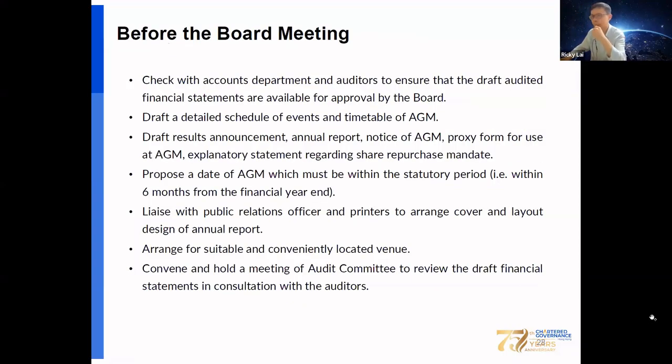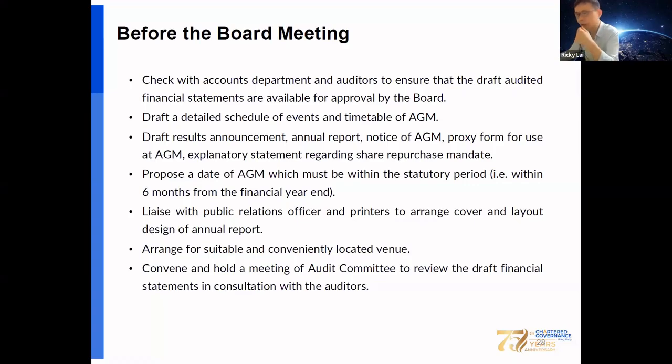Okay, and as a company secretary, you should know how to prepare before, during, and after a meeting. Let's say how to liaise with the accounts department and the auditors regarding the draft financial statements, which are available for board approval. In particular, for a listed company, the board meeting is related to the publication of the results announcement. So the company should have a detailed schedule of every event, including the timetable of the AGM.